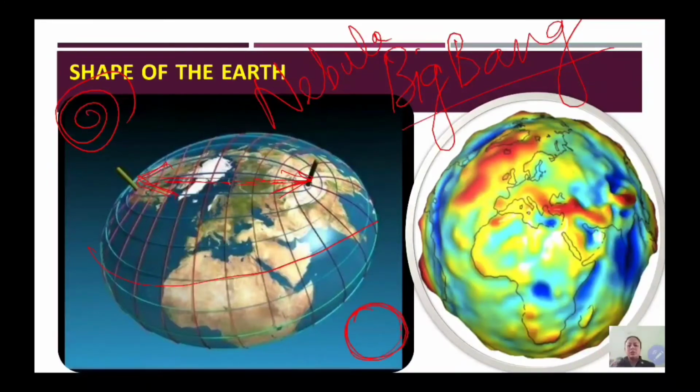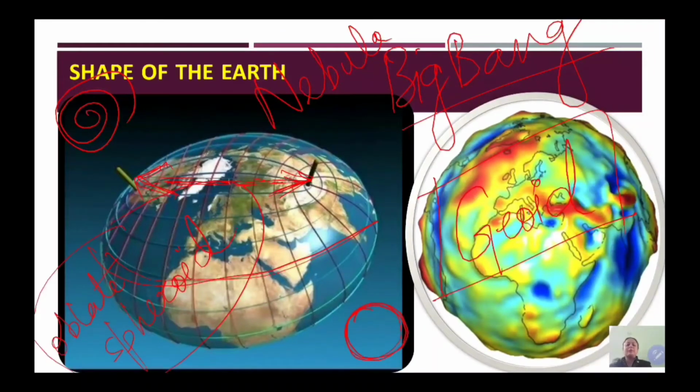We use the term oblate spheroid for this shape of the earth, where it is flattened at the poles and bulging at the equator. Children, we also use another word, and you are very well familiar with it. The word is geoid. So geoid is also the shape of the earth, and we also use the term oblate spheroid. So students, the shape of the earth is also because of the rotation.